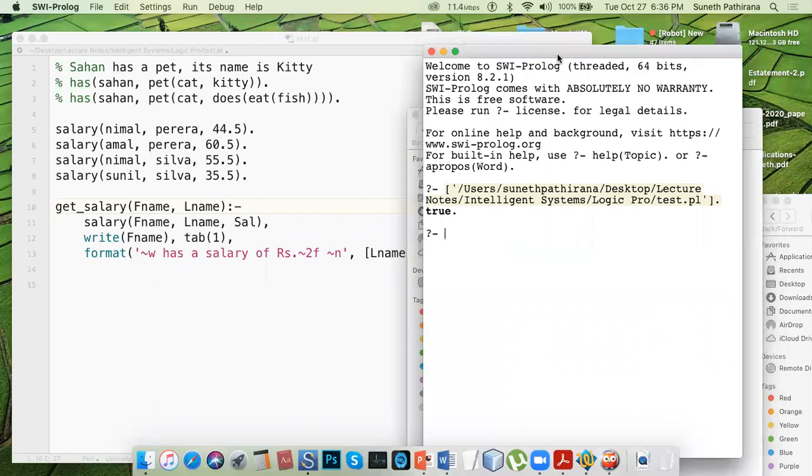Now we are going to call this function get salary. That means you can use this Prolog as a kind of database search or query. F name, this time I will ask Nimal Silva.